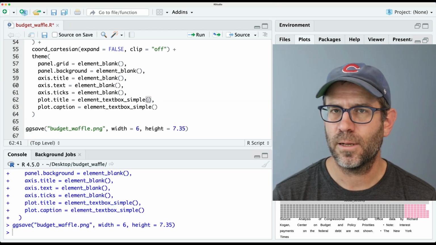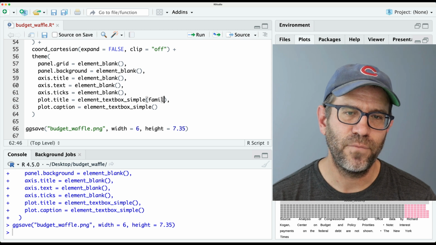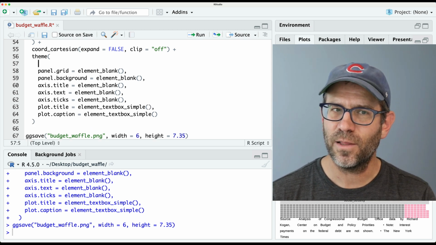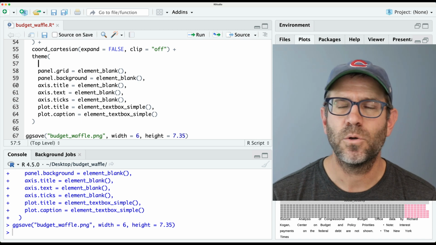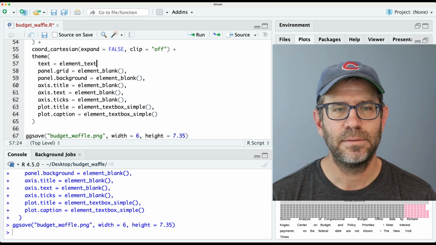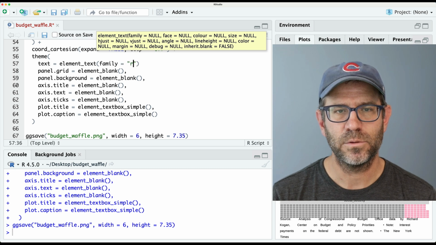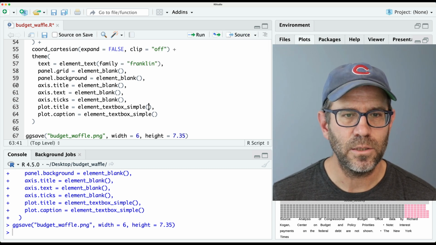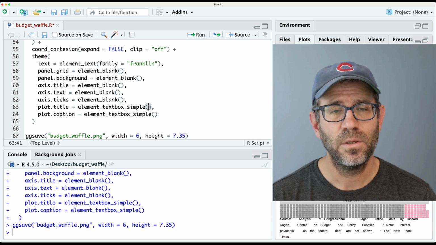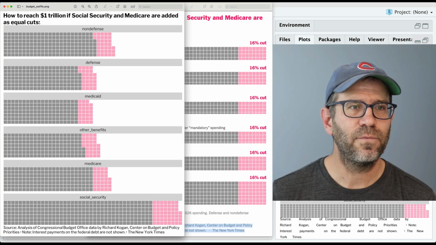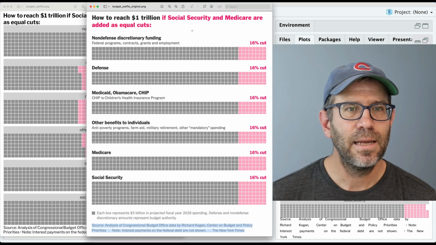So we'll do that here in plot.title. We'll do family. Actually, I'm not going to do family here because we're going to use Franklin across the entire plot. So at the top of theme, I like to do text equals element_text, family equals Franklin. All right, get a comma there. And then we know that our title is going to be bold. So we'll do face equals bold. And so there we go. We have our bolded text.